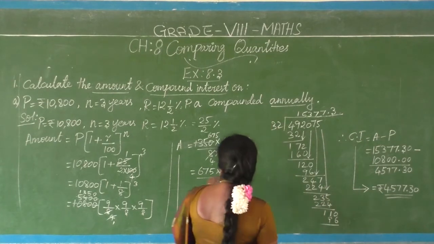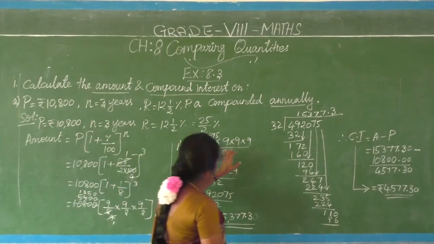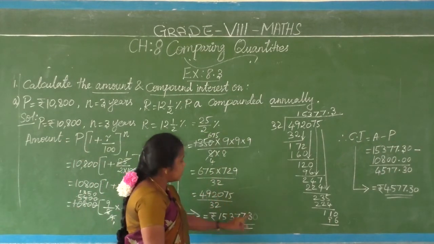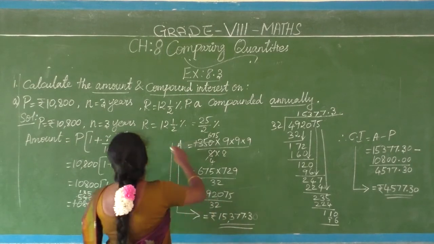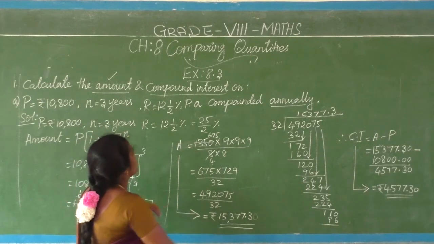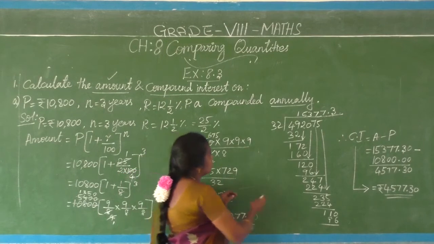So what did we find? Using this formula, the amount we found here is 15,377 and 30 paise. So what is the heading? Calculate the amount. The amount we have done. Now what to do? And then compound interest.